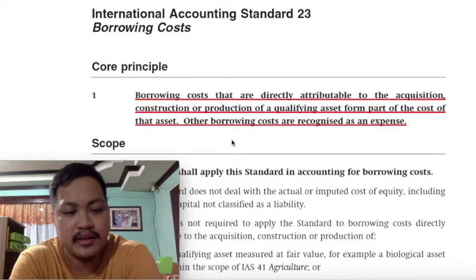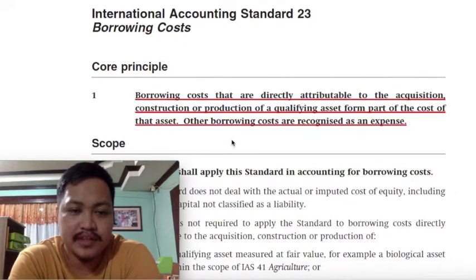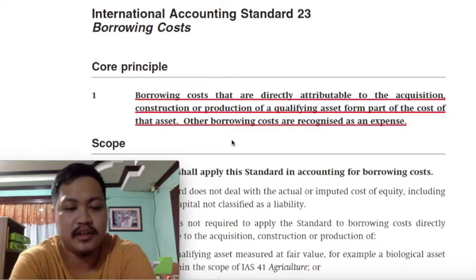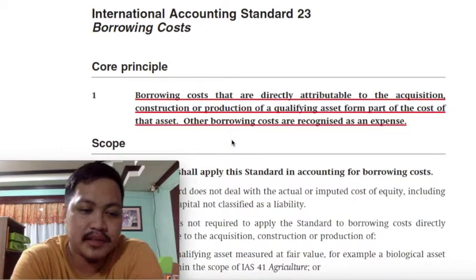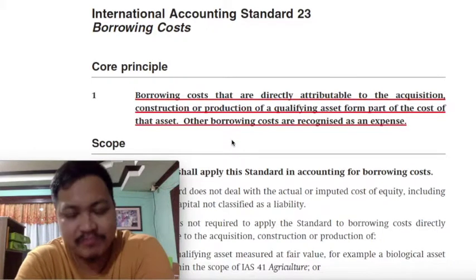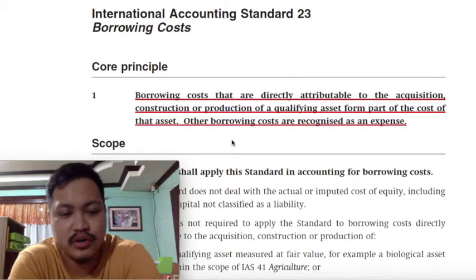Ignore the fact class that PAS 23 tells us first that if it is related to the construction or production of a qualifying asset, it should be capitalized and it will only be expensed if it will not qualify the capitalization requirement. If you'll observe class, it says here directly attributable to the acquisition, construction, or production.